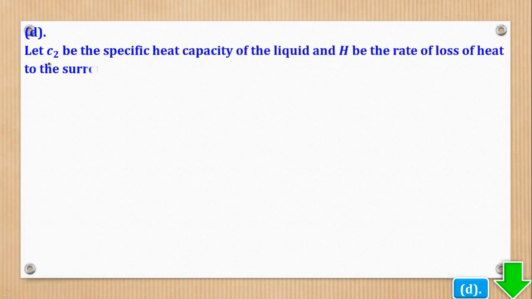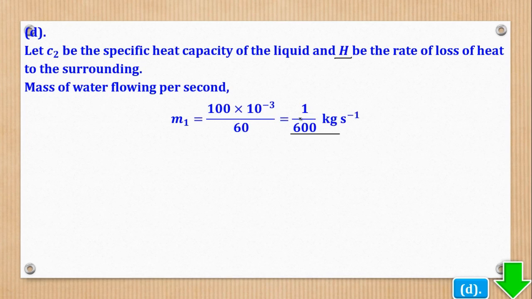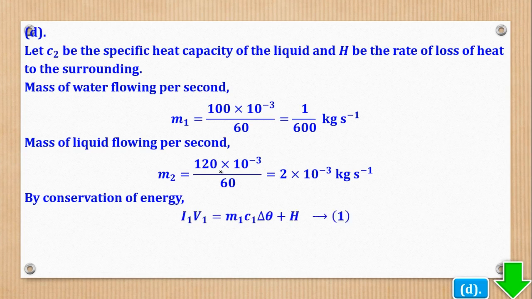So first let C2 be the specific heat capacity of the liquid and H, capital H, be the rate of loss of heat to the surrounding. So you have to get the mass per second. You remember it was 100 grams per minute, so I have to change to kilograms per second, which is that for water. Then for the liquid, 120 grams per minute is converted to kilograms per second, which gives you that. Then by conservation of energy, heat given out is equal to heat gained.